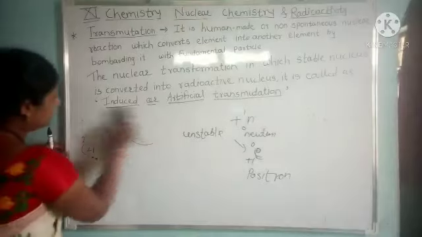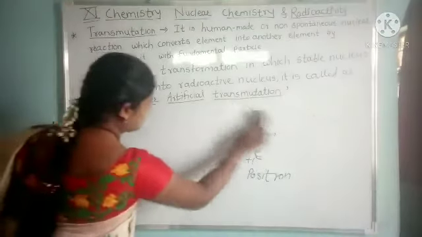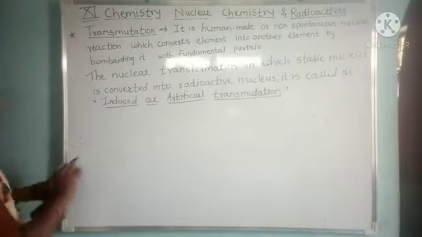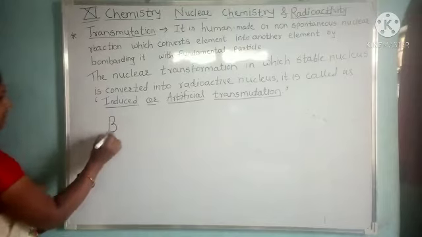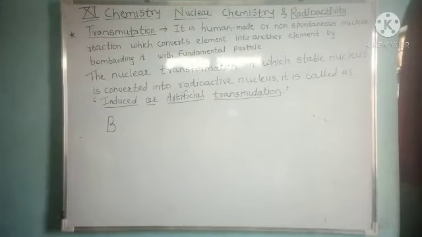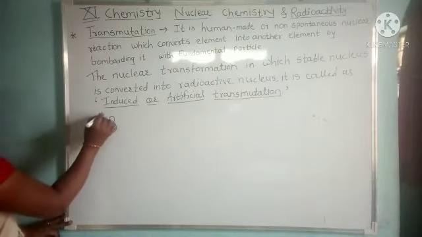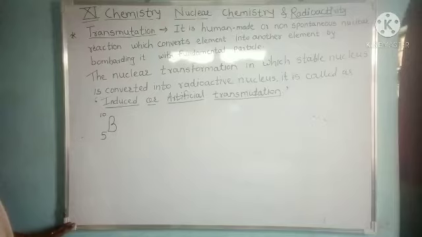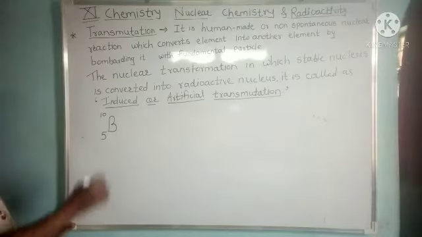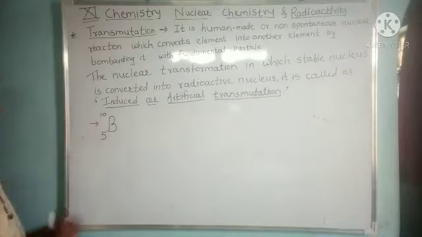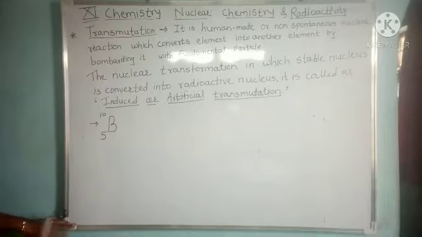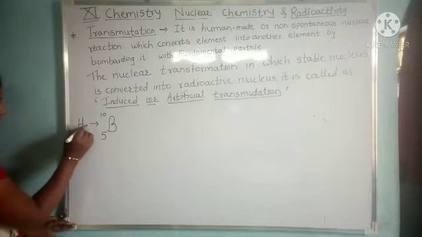Suppose we see another example. For example, consider the nucleus of the boron atom. Boron has atomic number 5 and mass number 10. If there is a bombardment of one helium nucleus or one alpha particle.